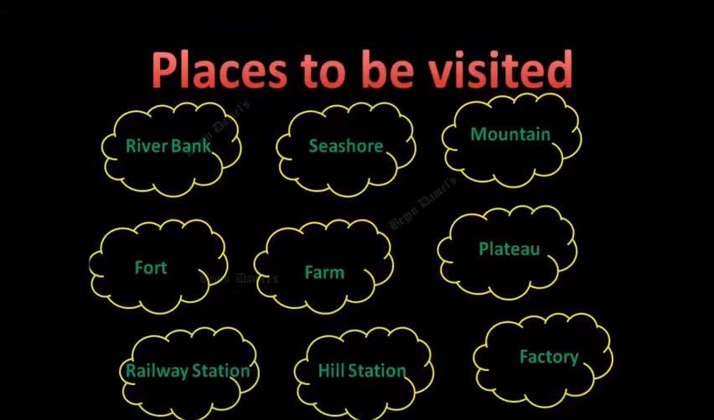There are places which we can go to for a field visit. Now we'll see which are the places that can be visited for a field visit. They are river bank, seashore, mountainous region, fort, railway station, farm, hill station, factory, plateau. It can be a post office or it can be a bus station also.